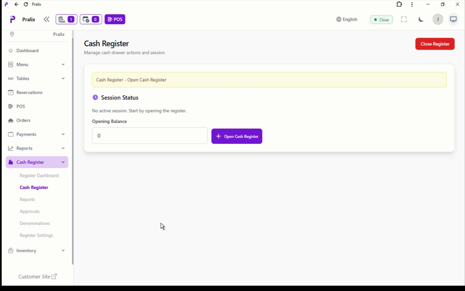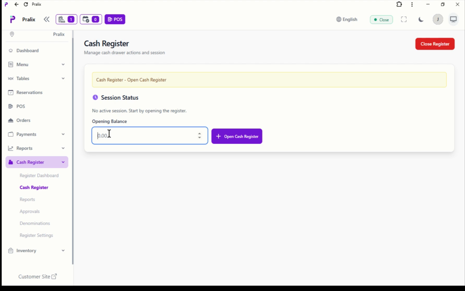Now today I am going to show you about the cash register, how you have to start your restaurant in the morning and how you can do the closing at the night. So when you start in the morning, first you have to go to the cash register, and here you can see the session status. Okay, so now there is no session.